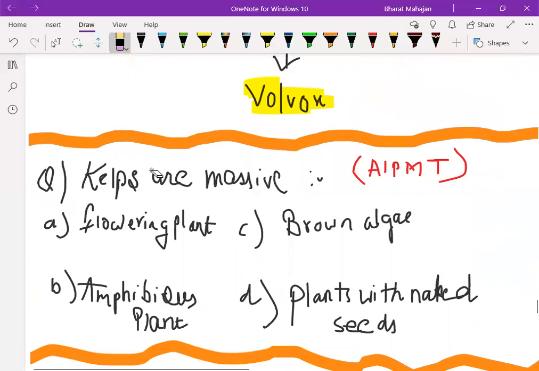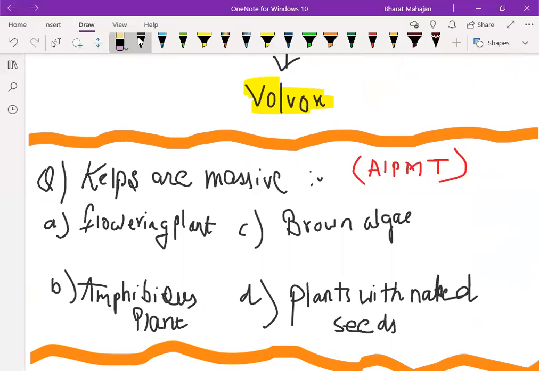Now, moving on to the question. This question has been asked in AIPMT, that is All India Pre-Medical Test. Kelps are massive. Option A, flowering plant. Option B, amphibious plant. Option C, brown algae. Option D, plants with naked seeds.